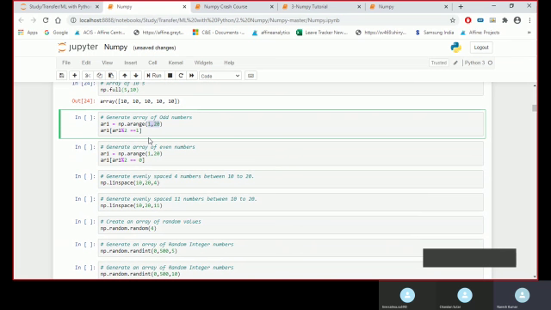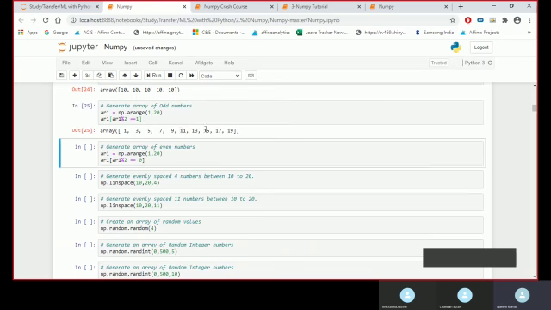So I want an array with only my odd numbers from the initial array that got generated. I can write it this way, where I pass my array with a condition: if it is divided by 2 and gives a remainder, only those subsetted observations should be present in my array. So that also I can do.